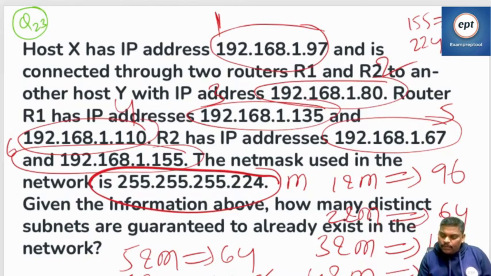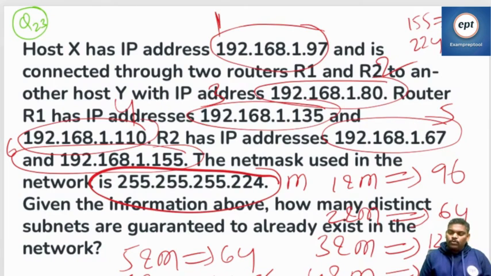So if you see the different ones, 64 there, 96 there, 128 there. 64 repeating, 96 repeating, 128 repeating.